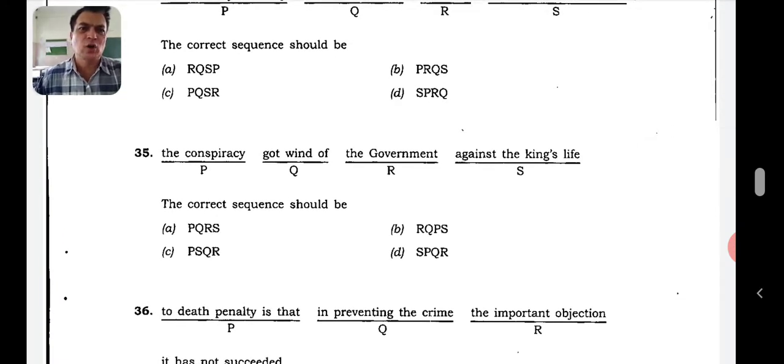The conspiracy got wind of the government. The government got wind of. Where is? Anyway, it's starting with R. The government got wind of. See, you have to think about the subject. The government got wind of the conspiracy. Got wind of the conspiracy. That is a phrase. That's an idiomatic phrase. Got wind of the conspiracy against the king's life. So B is the right answer. Think logically, you'll find the answer correctly. So logical conclusion is very important here. Then you have to think reasonably correct. Then you'll be able to find the answer there. So let's go to the next one.